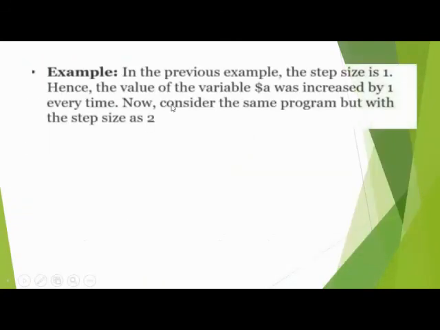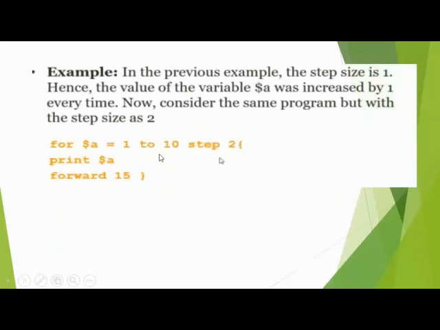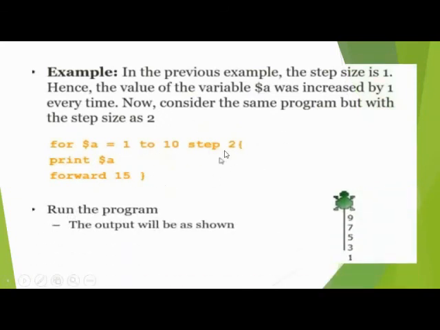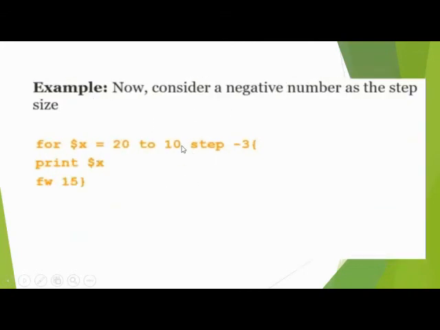This is an example of a for loop with a step. This is a command. This is the output of this command. It is also an example of a for loop command but with a negative number. So this is a command and this is the output of this command.